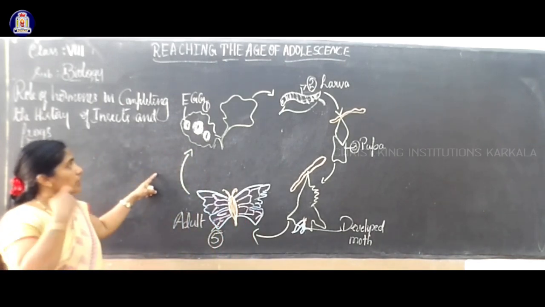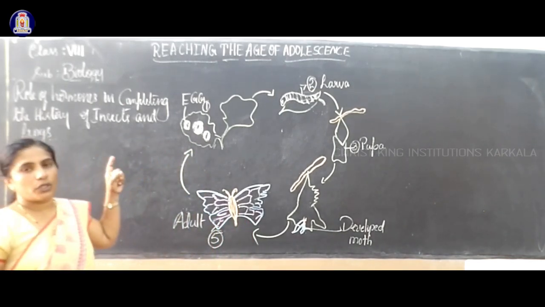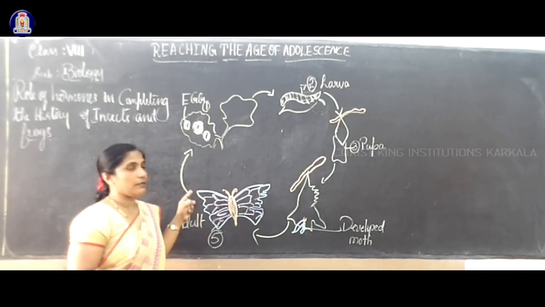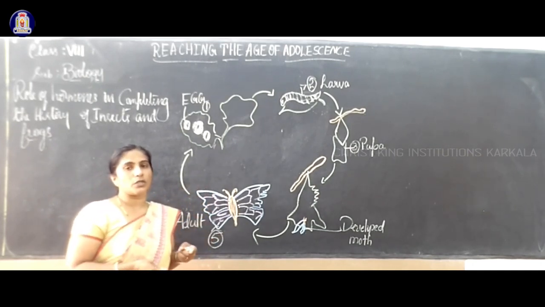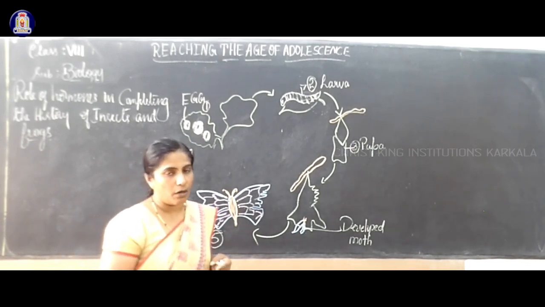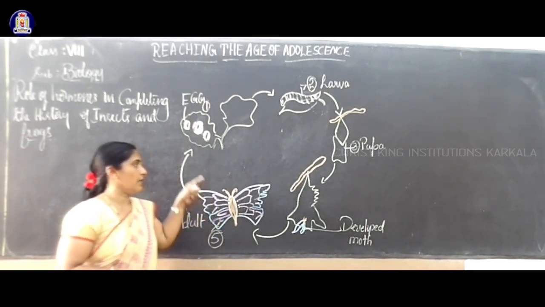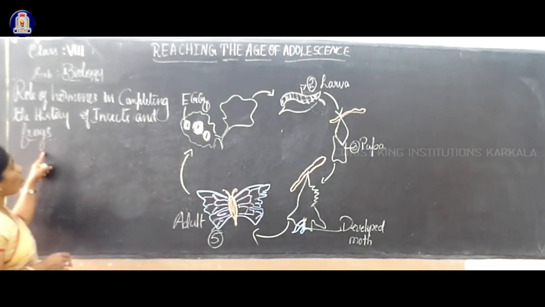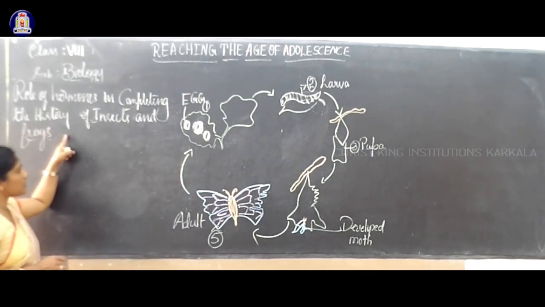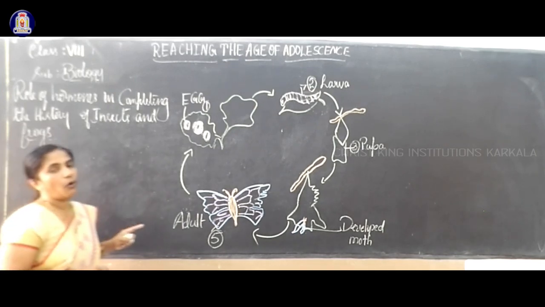So what is the process? You have studied already in your previous class, in 7th standard, how you get or synthesize silk from silkworm. We are not studying that. We are studying the role of hormones in completing the life history of insects and frogs.